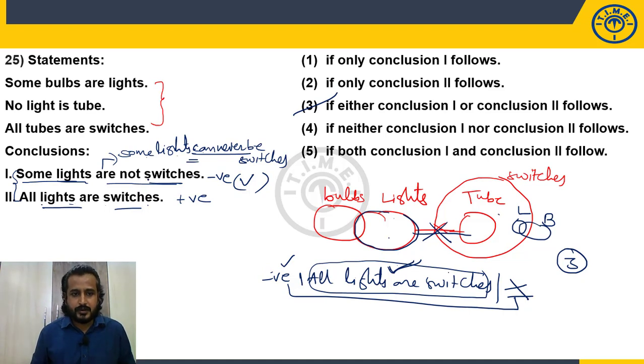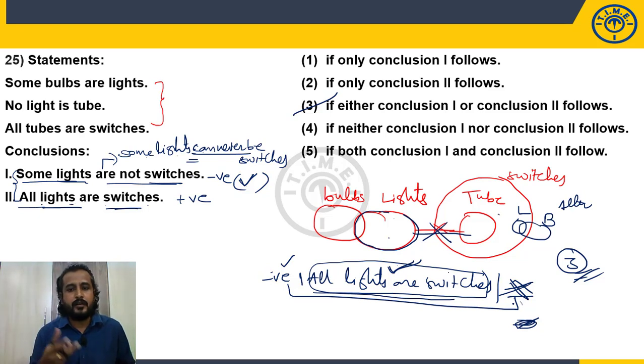So a negative conclusion is there and the opposite of that is there, and in the basic diagram the negative is true. After drawing the alternate diagram, the negative becomes false, which means that the opposite of that negative is true. So if that opposite is available in your given conclusions, then it leads to either-or. Simple. Choice 3. If you are able to negate it, it leads to choice 3. If you are unable to negate it, it means it remains true, so only 2 follows. So it depends upon whether you are able to draw a successful alternate diagram or not. So choice 3 is my answer.